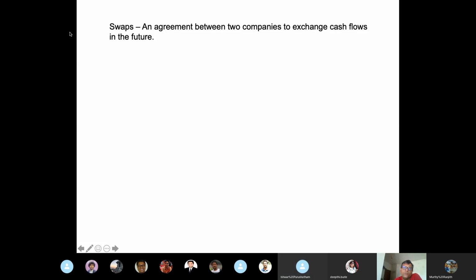Now tell me, why would I go for a fixed rate of interest? It provides predictability. When you really don't want to take risk and you want a calculated amount of payment to be deducted, that's when we go for the fixed one.